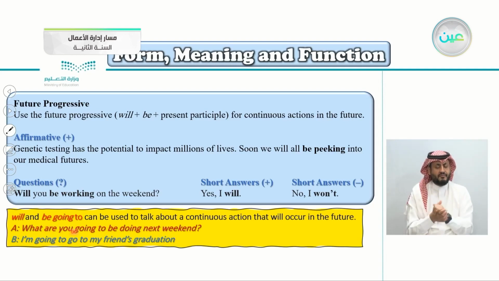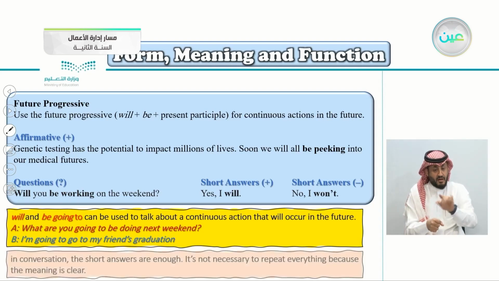What are you going to be doing next weekend? I'm going to go to my friend's graduation. So we didn't use will here. We used be going to. I am here. This is be, am. I'm going to go to my friend's graduation. So I'm here talking about a continuous action that will happen in the future.